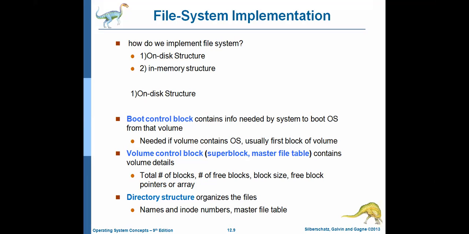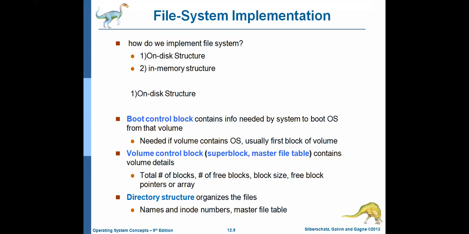In the initial classes, I discussed this many times. The operating system is initially in the secondary memory. Whenever you turn on your computer or switch on your mobile, at that moment the operating system is loaded to the main memory from the disk. So on the disk, the first one is the boot control block.